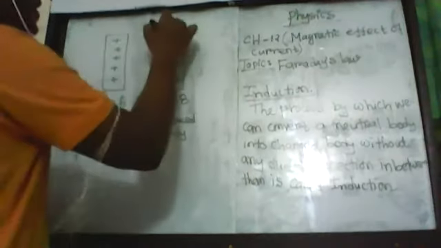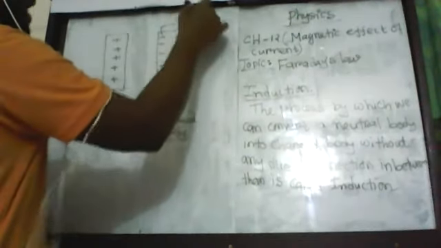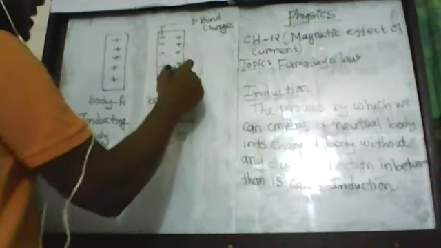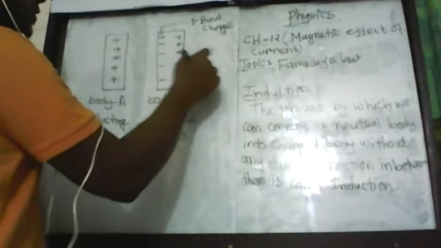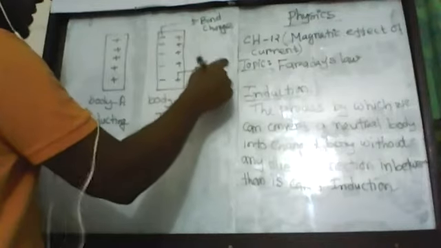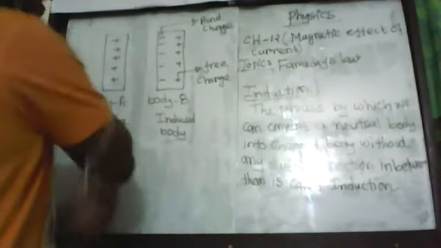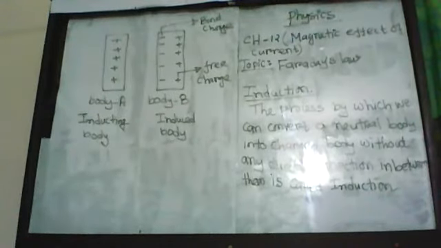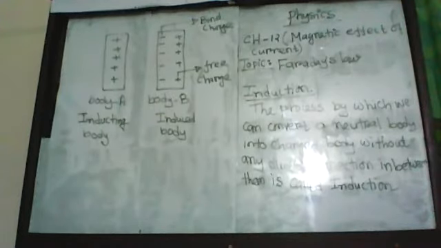So this charge is called bound charge, and here this charge is called free charge. Okay, now if I give the definition of bound charge, what is called bound charge? The electric charge which is developed at the closer end of the inducting body.